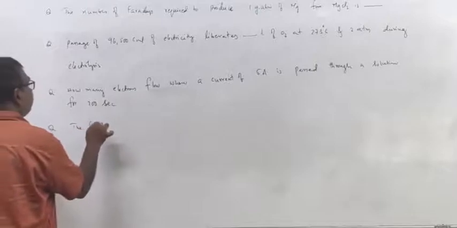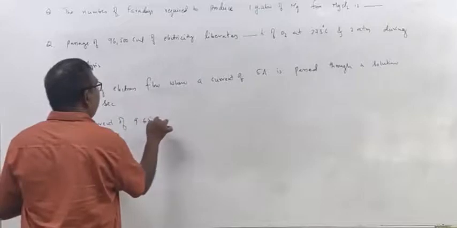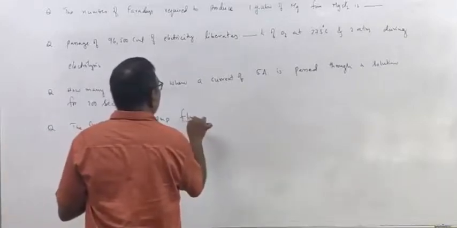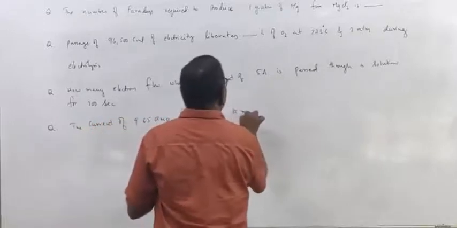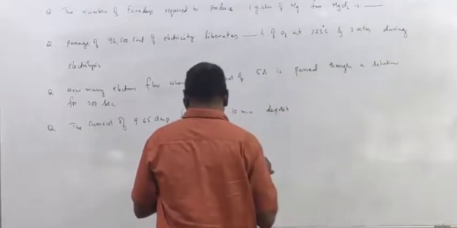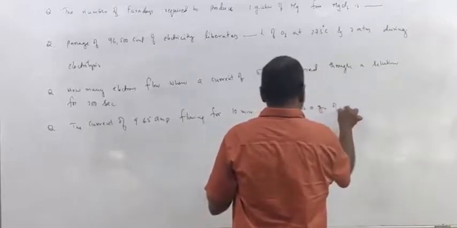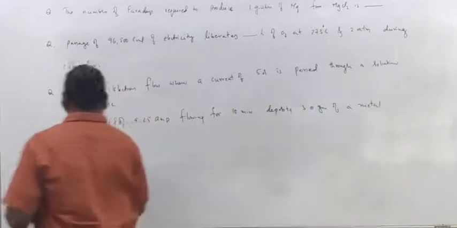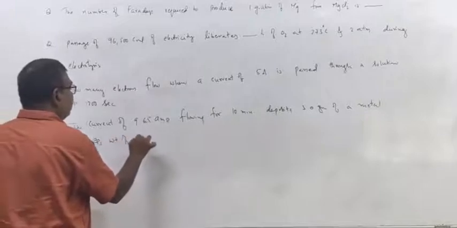The current of 9.65 ampere flowing for 10 minutes deposit 3 grams of a metal. The equivalent weight of metal is dash.